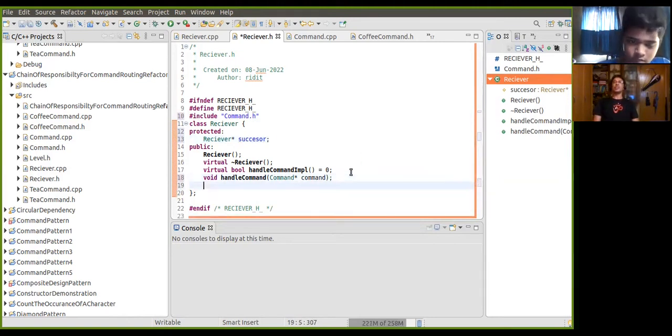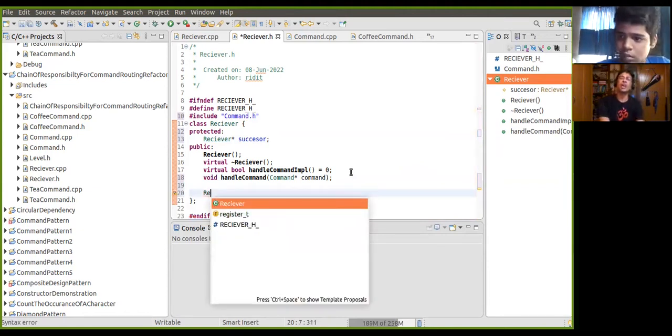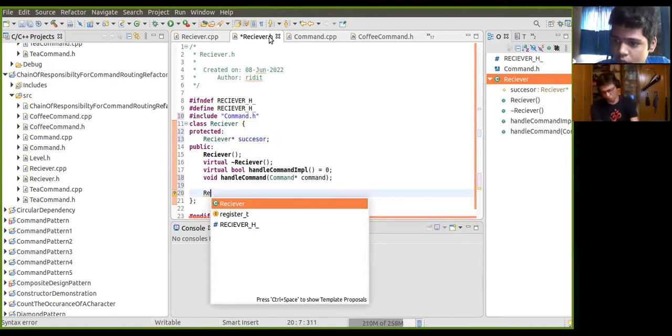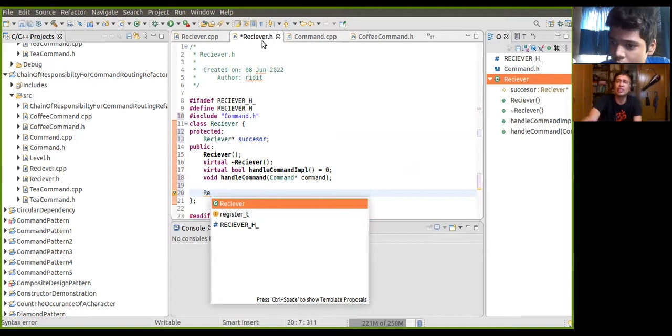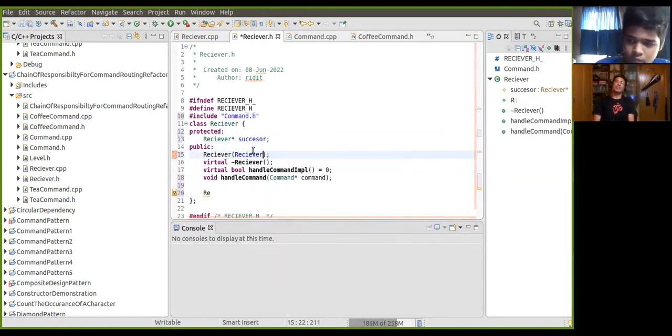Very good. So I think there will be one more. This successor will be passed in the receiver's constructor, right? Because whenever a receiver will be made, this successor must be passed in the constructor. Very good.